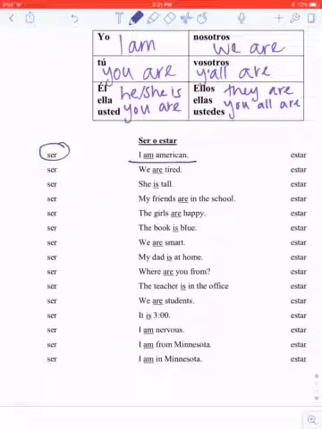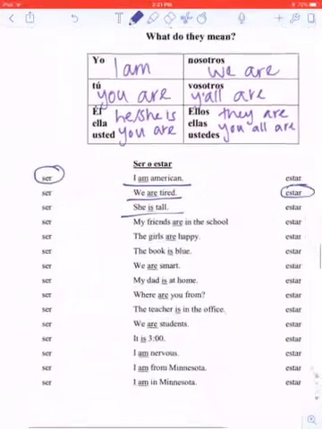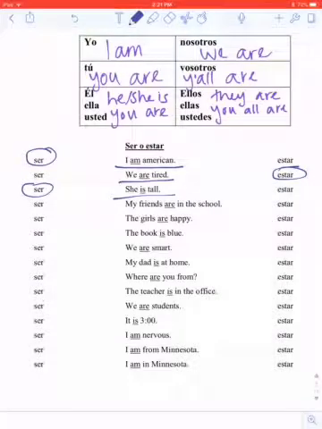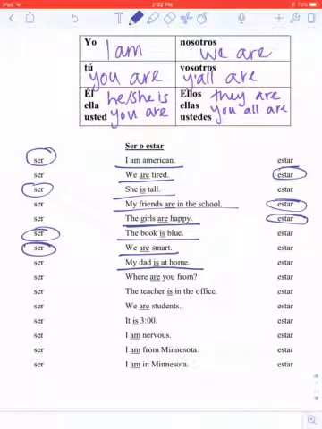So that is ser. We are tired. That is a feeling. She is tall. That is like a permanent characteristic. Ser. It's also not a feeling or location, right? My friends are in the school. Location, estar. The girls are happy. Feeling, estar. The book is blue. Permanent characteristic, ser. We are smart. Permanent characteristic, ser.